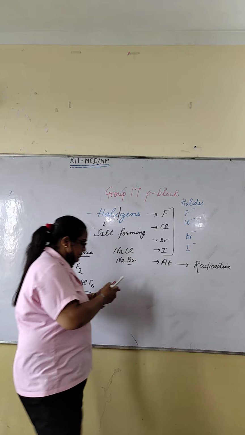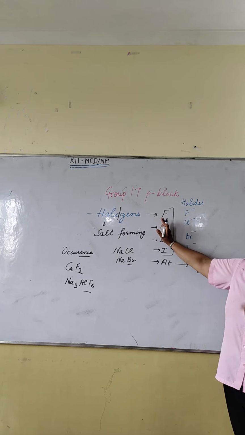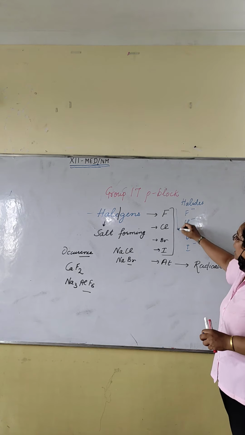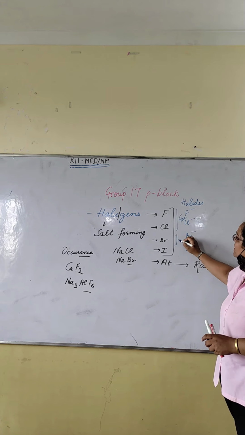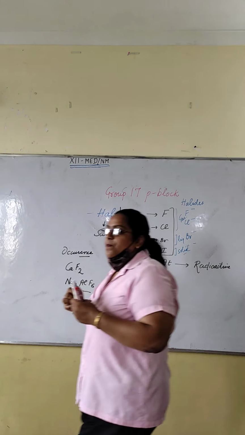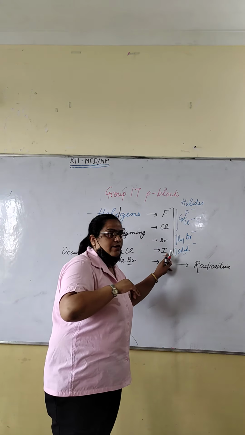Fine? My dear students, you will be surprised to know that this group 17 includes all three states of matter. Because these two are gases, this one is liquid and this is solid. So only this is the group in the periodic table which includes all three states. Fluorine and chlorine are gaseous and bromine is liquid. And it is the only liquid non-metal. Name one liquid non-metal. Bromine. And iodine is solid. Fine.